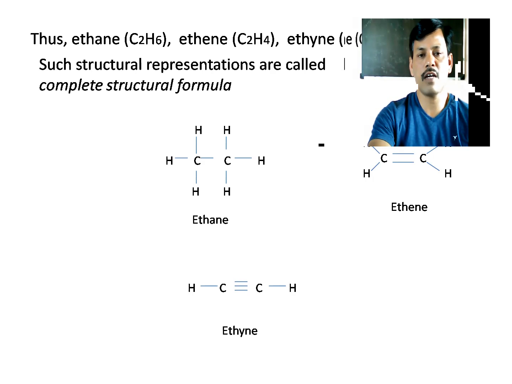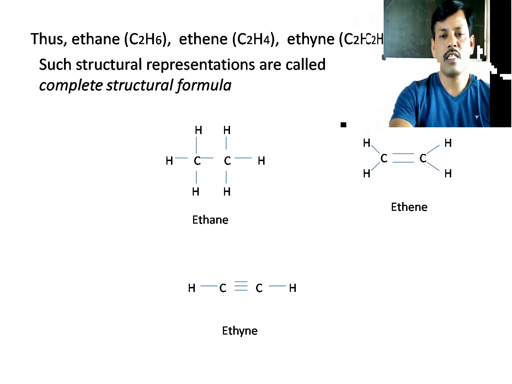Now go to the second one, ethene. Here the suffix is "ene". It represents two consecutive carbons bonded with a double bond. In this double bond, one sigma bond and one pi bond are there.